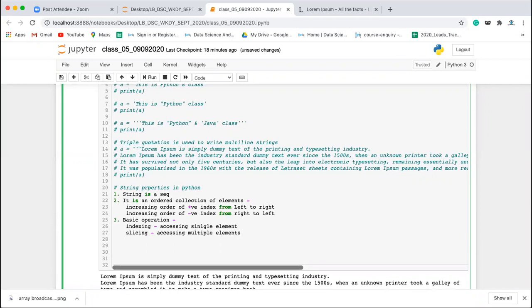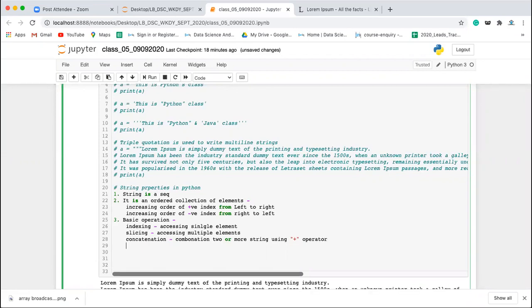Next you have concatenation. Concatenation is the combination of two or more strings using the plus operator. When you use a plus operator on strings, that is called the concatenation operation, not the addition operation.